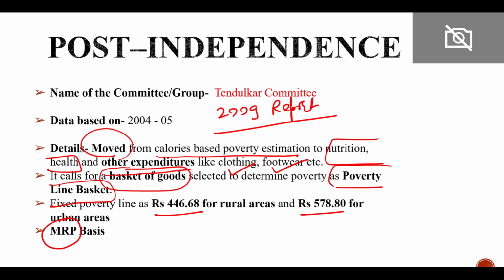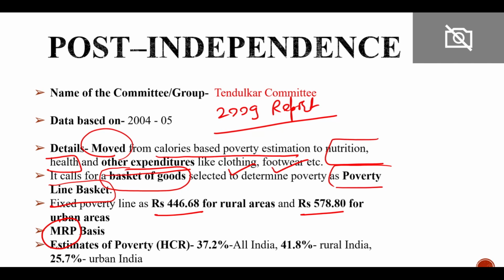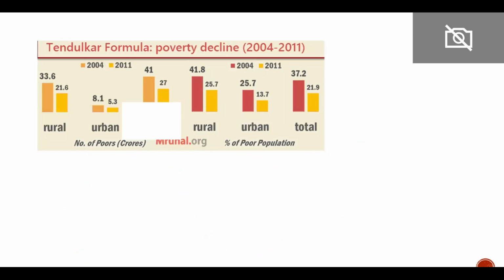So we actually expanded the scope of the basket of goods for the poverty line. Estimation of poverty was 37.2% for all India, 41.8% for rural India and 25.7% for urban India, right? So all India was 37.2, rural India 41.8 and urban India was very less, 25.7.